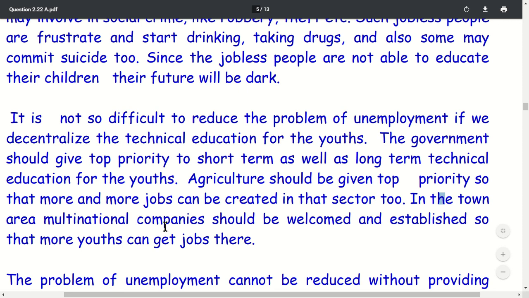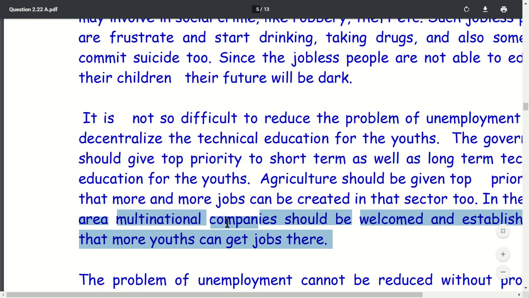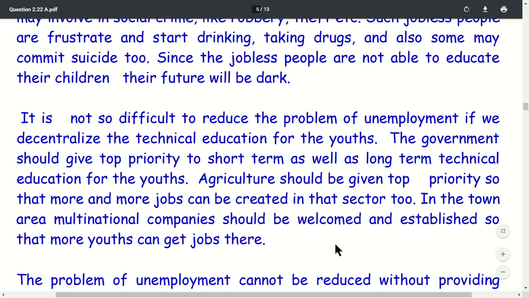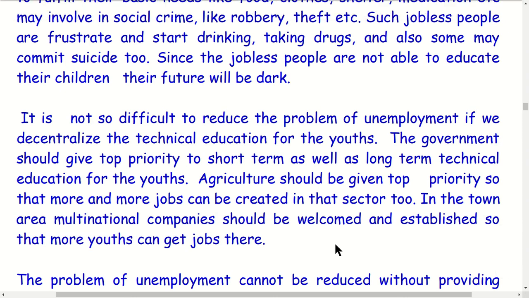In the town, multinational companies should be welcomed and established so that more youths can get jobs. In this way, we can reduce the burning problem of unemployment in Nepal.